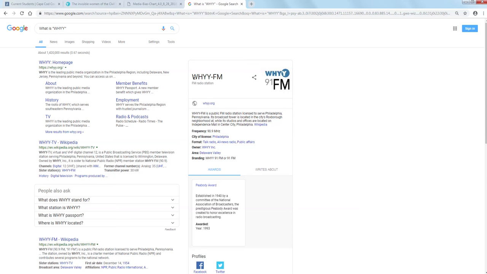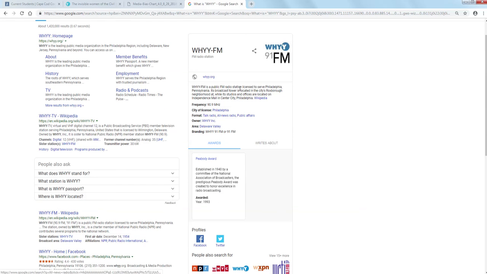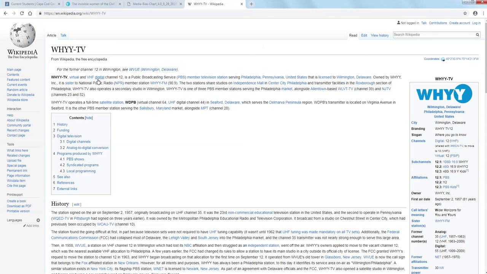So here I am, and I see that it's WHYY FM, and I can see that it's a public FM radio station. So that means it's public broadcasting, PBS, or in this case, it's national. It's affiliated with National Public Radio, and usually these broadcasters are also considered to be neutral. And we can look it up on Wikipedia again and see that it's a public broadcasting service member television station serving Pennsylvania and the United States.